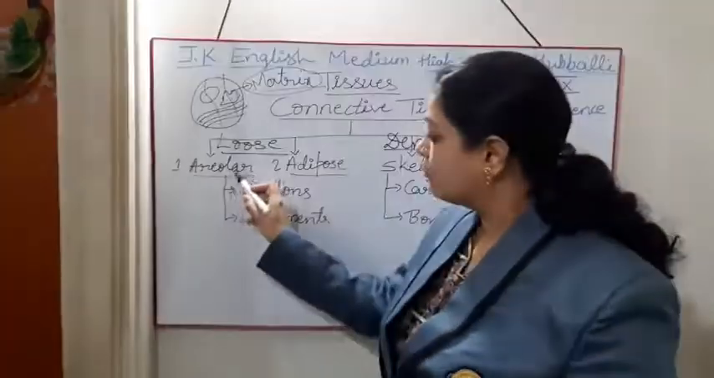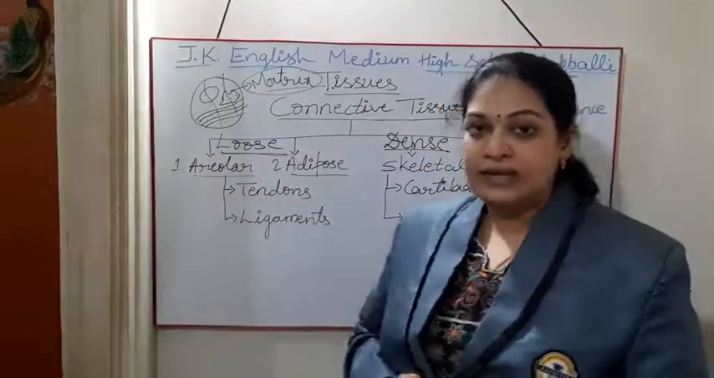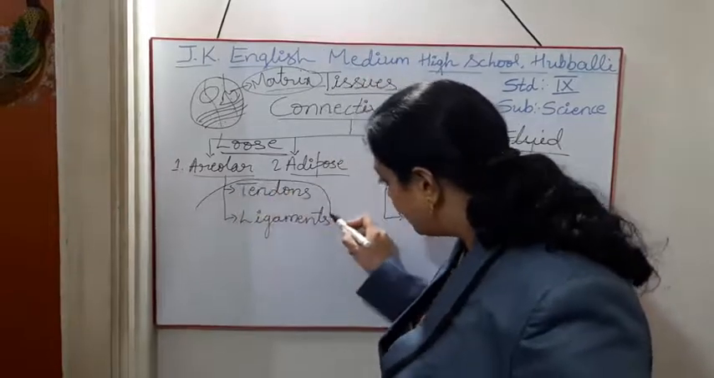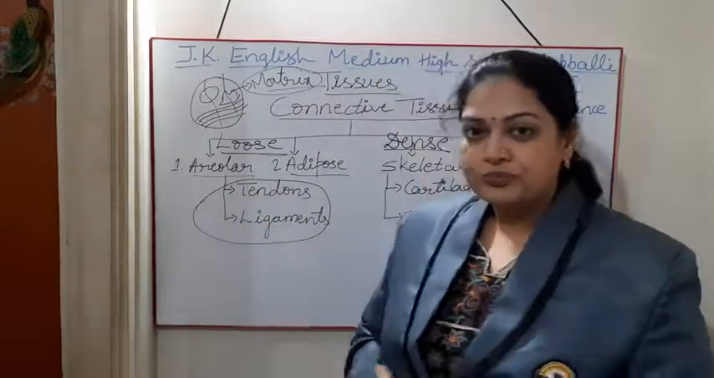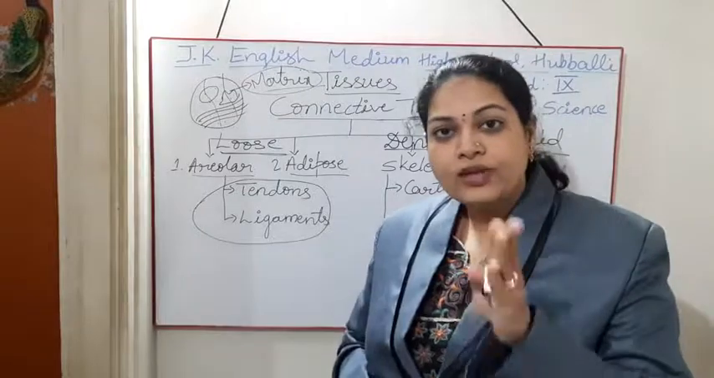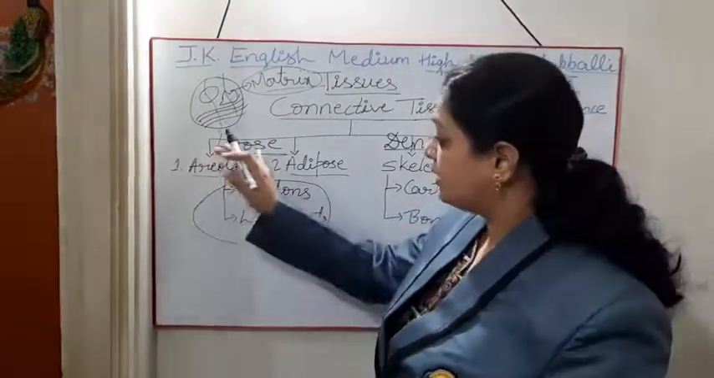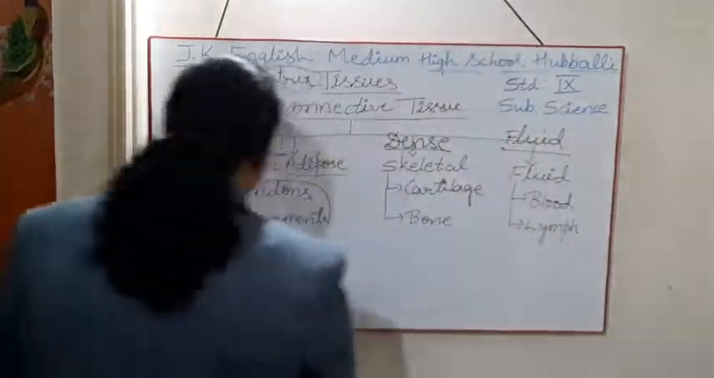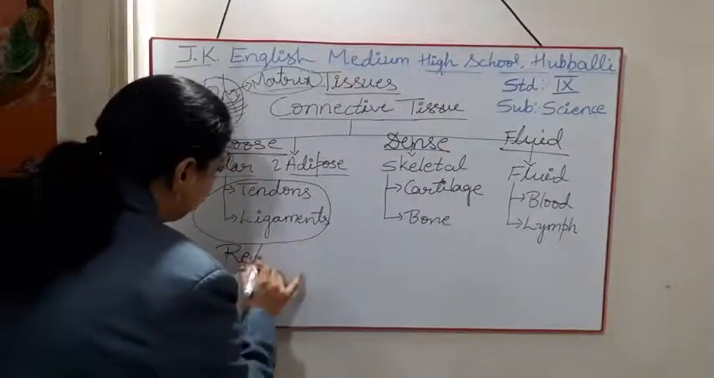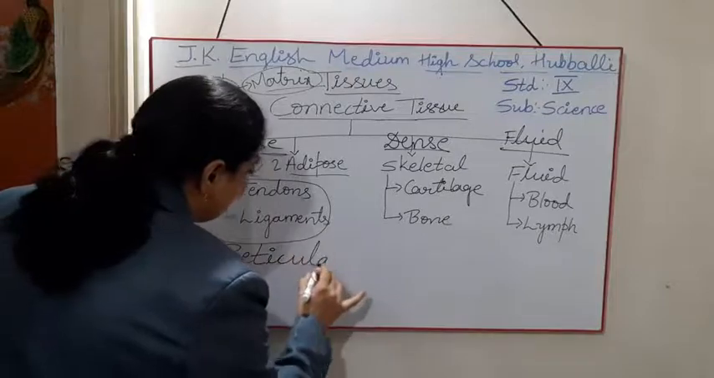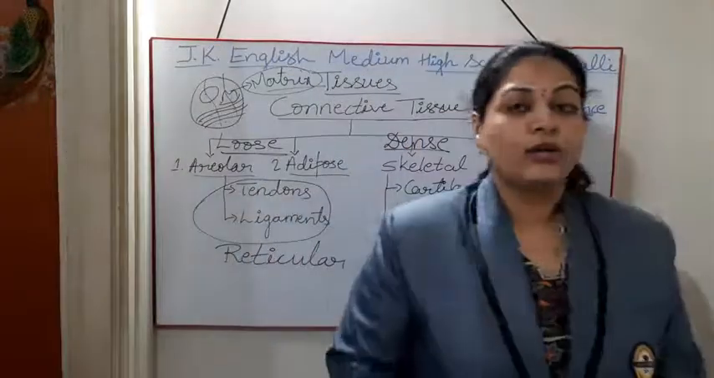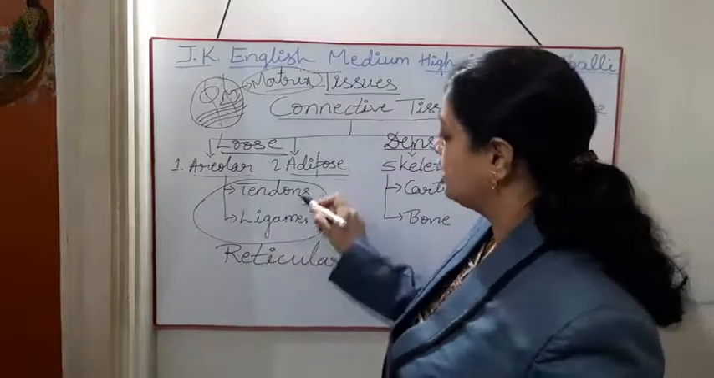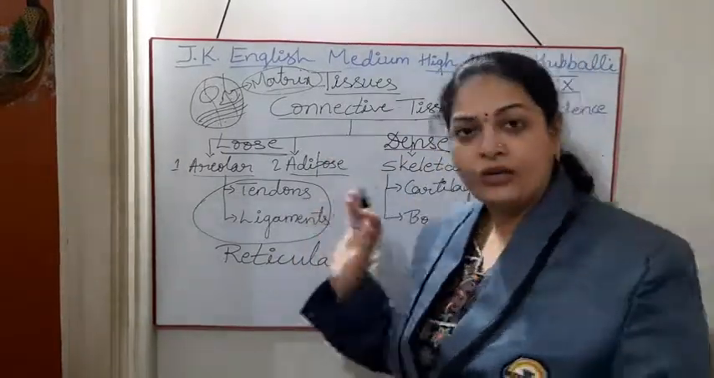See students, here I am showing areolar tissue with the tendons and ligaments. Tendons and ligaments come under connective tissue. In some of the reference books they have explained it as coming under loose connective tissue, but in some of the books they have given it as coming under reticular connective tissue.